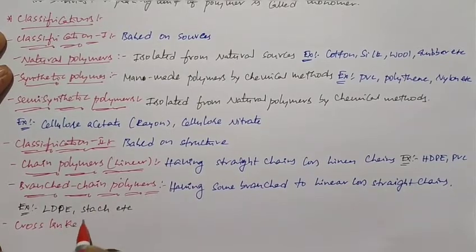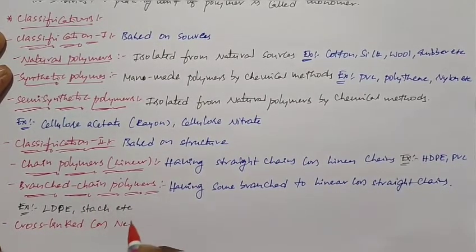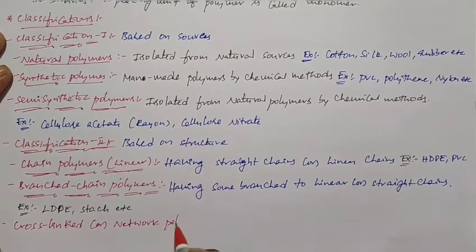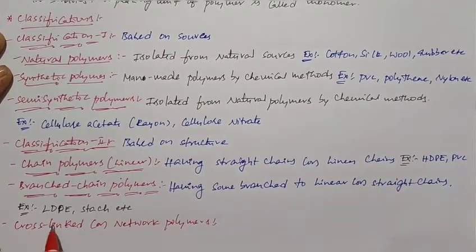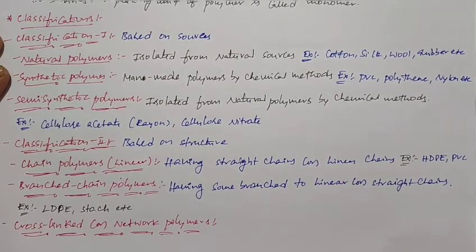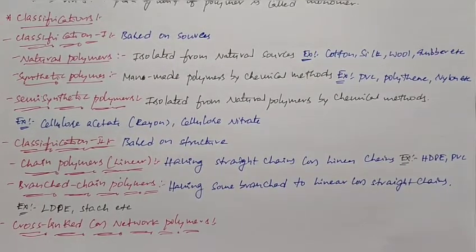The polymers formed from bifunctional or trifunctional monomers and containing strong covalent bonds between various linear chains we call cross-linked or network polymers. Examples are bakelite and melamine.